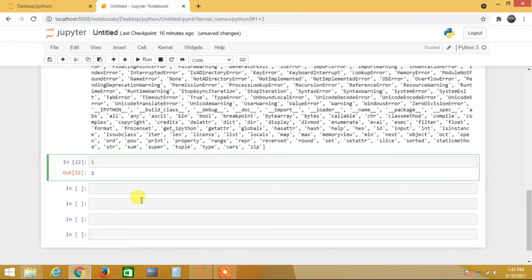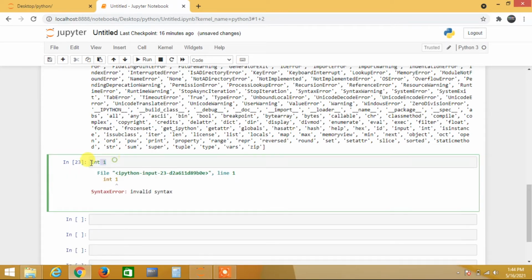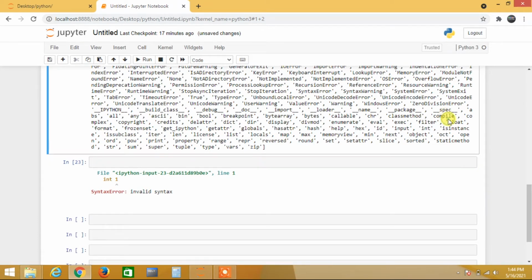But in the case of Java or others, we need to type int of 1, and then it will understand that this is 1. Here in Python you just need to write your code, because Python is a dynamically typed language. It decides by itself what type of data and what type of variable it is. This is the main benefit of the Python programming language. Then there are float, format, frozenset. These are all built-ins.